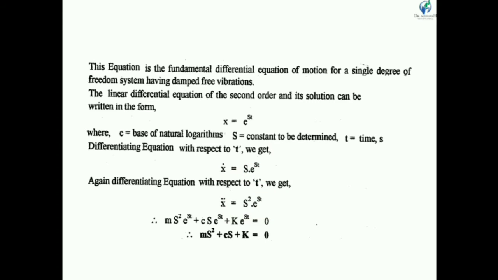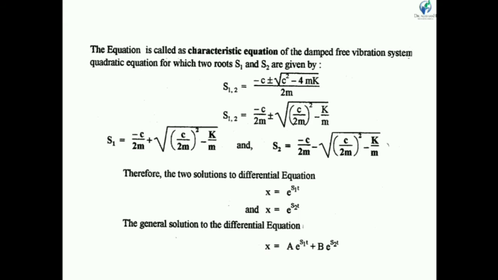If we put the values of x, x dot and x double dot in the differential equation, we get m s square e raised to st plus c s e raised to st plus k e raised to st. Taking e raised to st as common, we get m s square plus c s plus k is equal to 0. This is the characteristic equation of damped free vibration, also known as the quadratic equation.